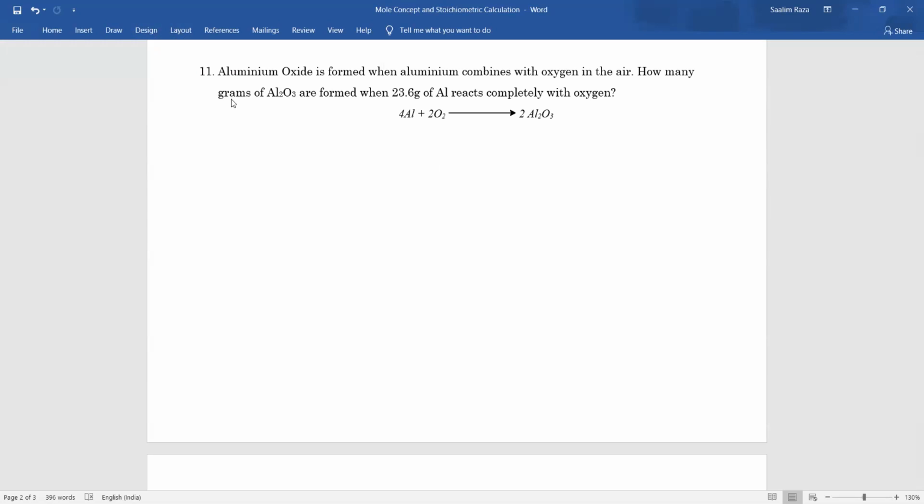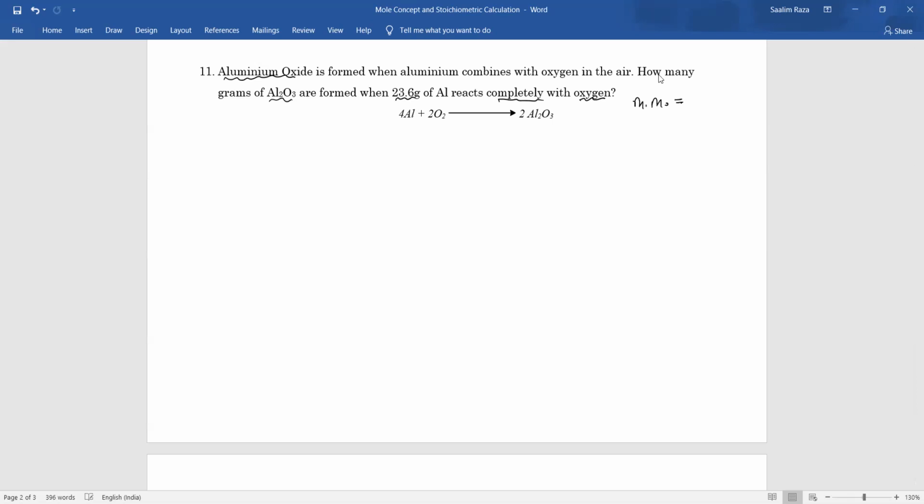Now I'm teaching those things. So aluminium oxide is formed when aluminium combines with oxygen in the air. This is one piece of information that they have given. How many grams of Al2O3 are formed when 23.6 gram of Al reacts completely with oxygen? For this you need the molar mass of aluminium. What is the molar mass of aluminium?